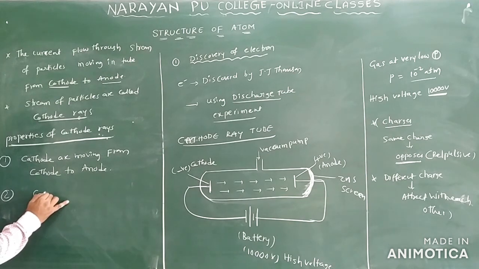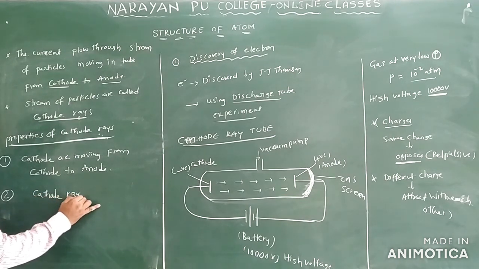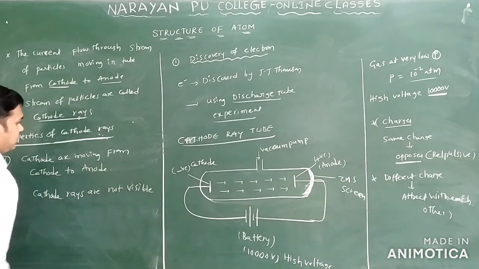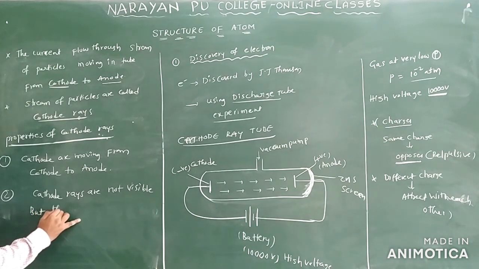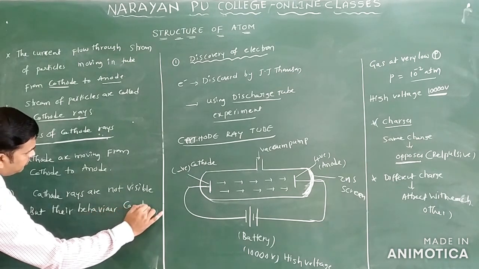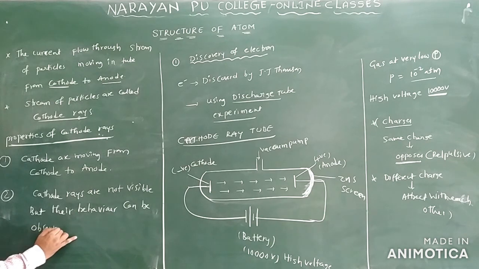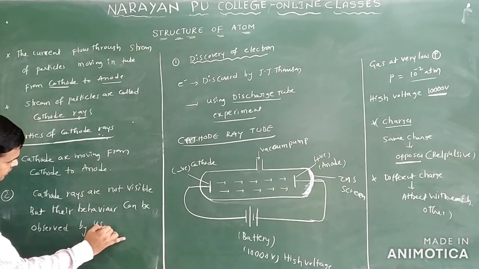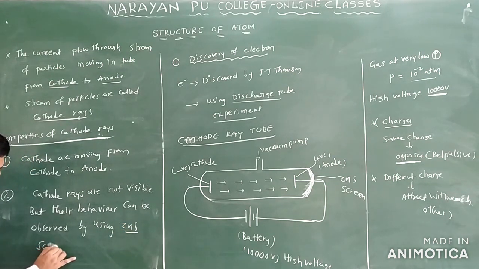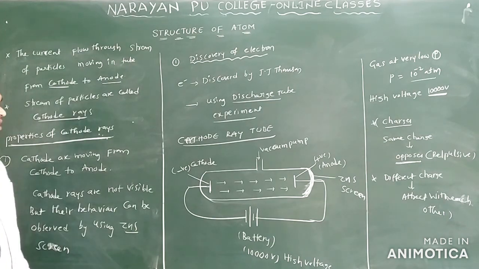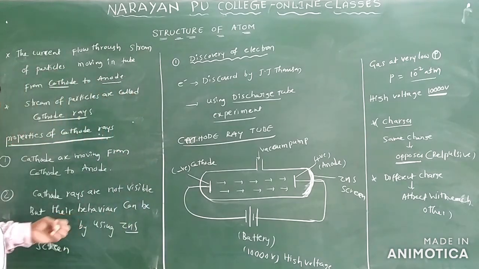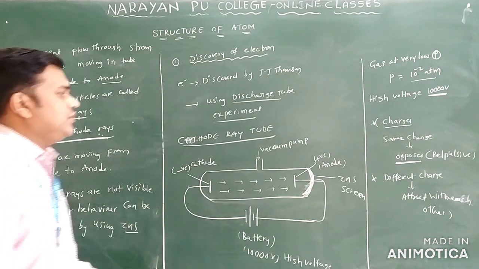Cathode rays are not visible, but their behavior can be observed by using a zinc sulfide screen, or you can say a fluorescent screen also. Whenever they hit this zinc sulfide screen, they produce some glow on the screen. So this is the second point regarding the properties of the cathode rays.